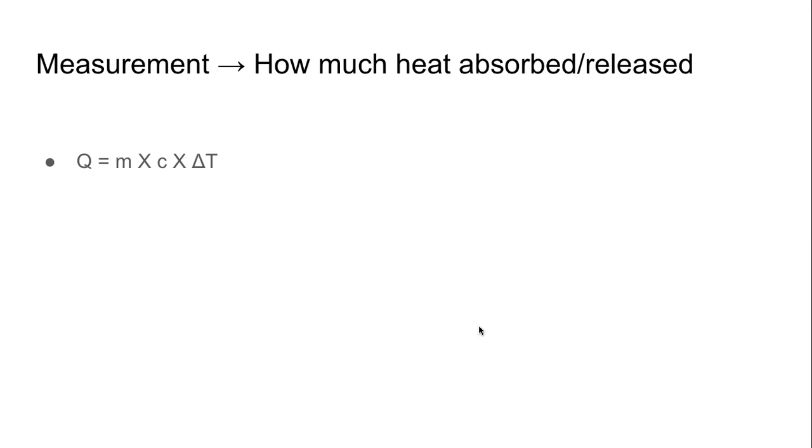Change in temperature. Suppose the initial temperature was T1. And after it was heated, it absorbed some heat, it became T2, final. So delta T is final minus initial. For example, our mass can be in kilogram.